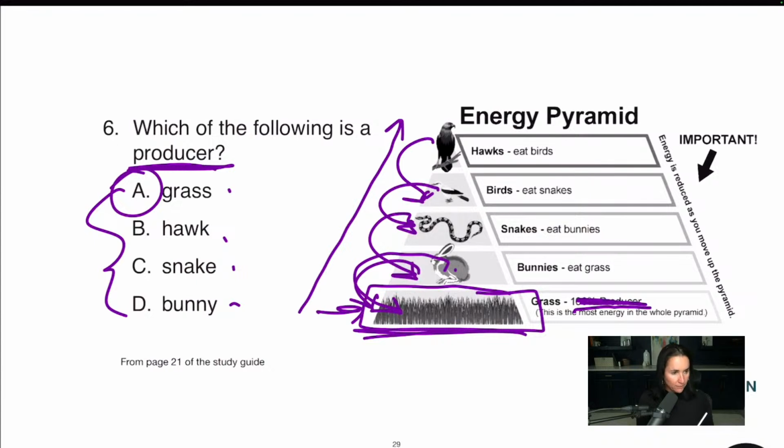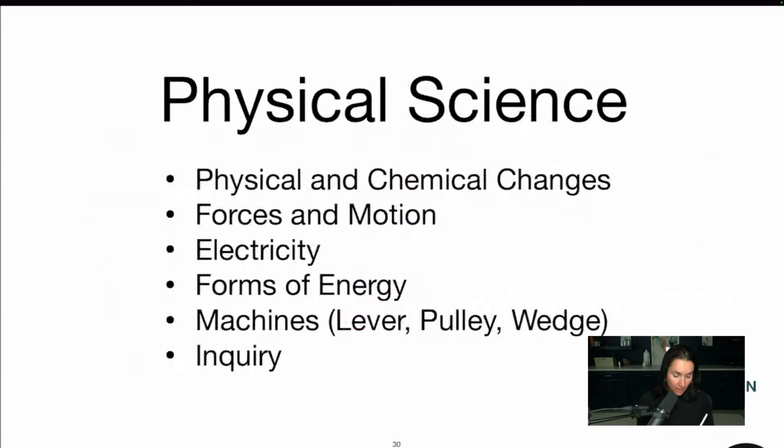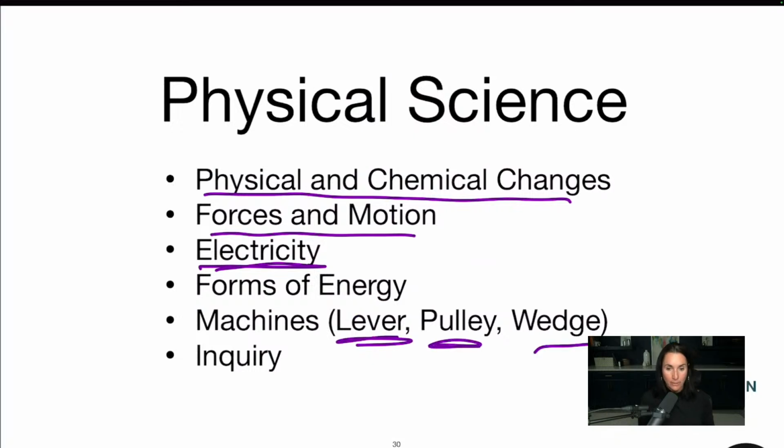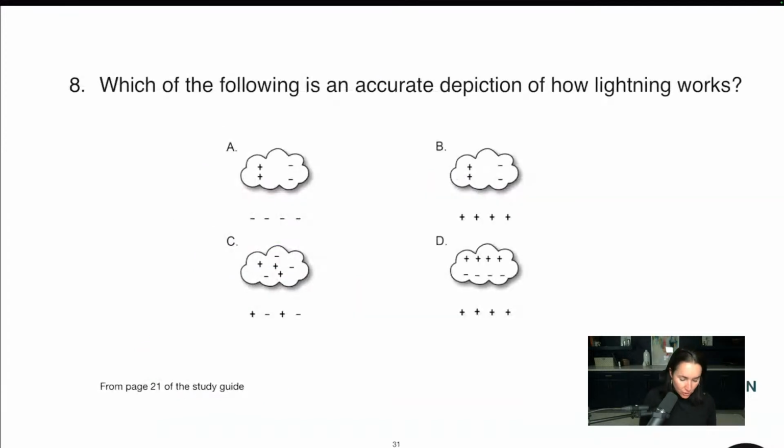Somebody's asking, what is the general grade of the science subtest? It's K through 6. So it can be anything from K through 6. Physical science, we're talking about physics here. And chemistry, physical and chemical changes, forces of motion, your potential versus kinetic energy, electricity, forms of energy, machines. I have a whole chart of this in the book. You got to remember your levers, your pulleys, your wedges, stuff you may not have thought about in a while. So it's all good. And then, of course, inquiry. We want students to be thinking, why does that happen? I wonder why that happens. Asking questions. All right.